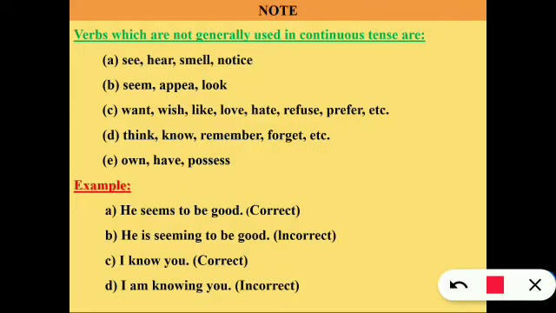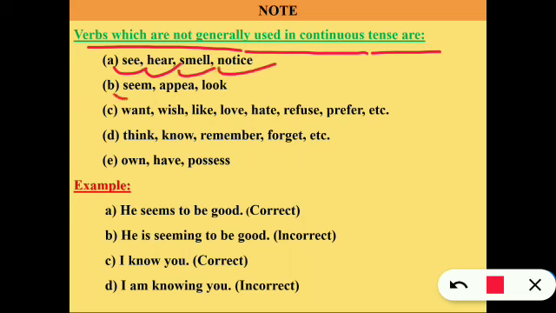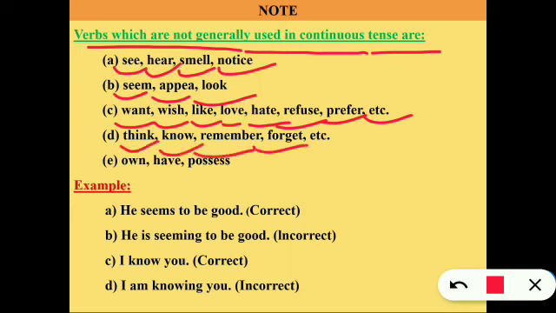But while learning, you need to note that verbs which are not generally used in continuous tenses are: see, hear, smell, notice, seem, appear, look, want, wish, like, love, hate, refuse, prefer, etc. Think, know, remember, forget, etc. Own, have, possess, etc.